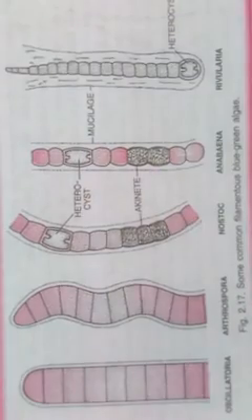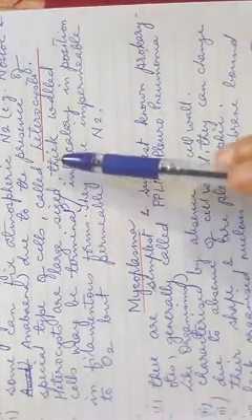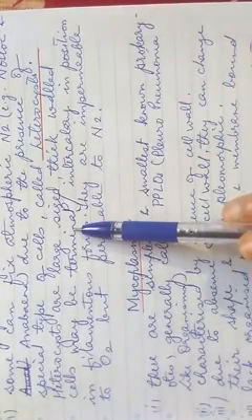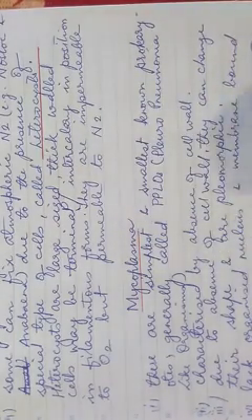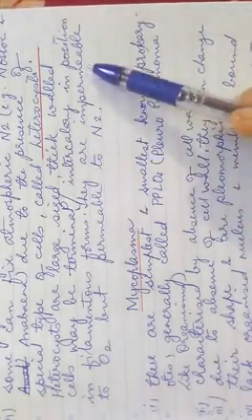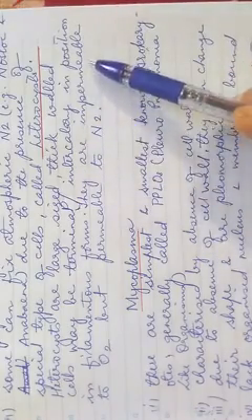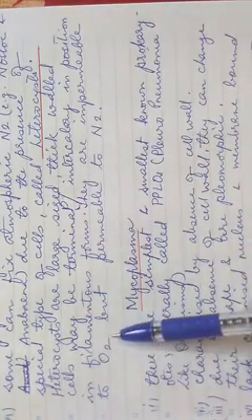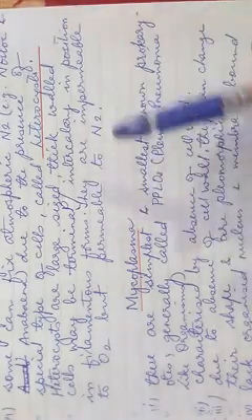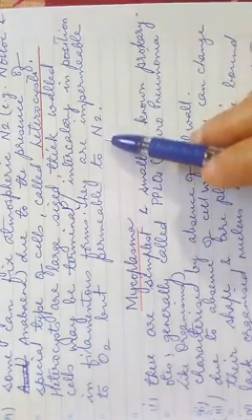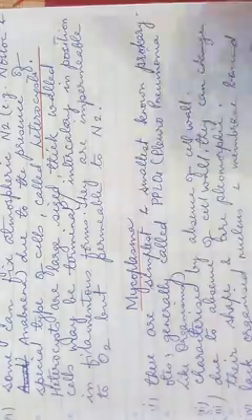What are heterocysts? Heterocysts are large sized, thick walled cells, maybe terminal. Terminal means at one end, or maybe intercalary in position, present in between anywhere in the filament as you saw in the diagram, right? And they have a thick wall which is impermeable to oxygen but permeable to nitrogen. It allows nitrogen to diffuse, and then they fix this atmospheric nitrogen into nitrogenous compounds, right? Coming to the next one,